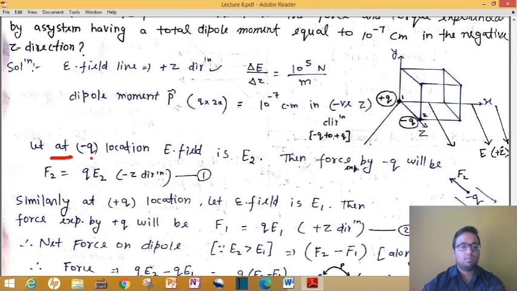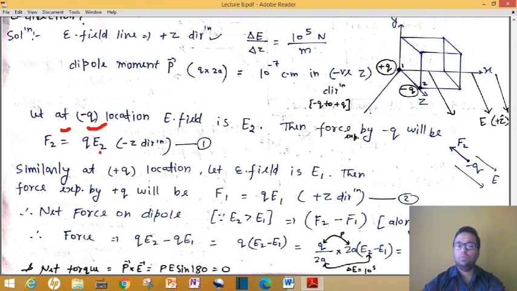Now the next thing is what? Let at the minus q location, where your minus q charge is kept, the electric field be E2. Then tell me what will be the force experienced by this minus q charge. If here we have some external electric field, then it will experience some force. That force will be opposite to the electric field, and that force will be F2 equal to q into E2, and it is along the minus z direction. This is our equation number 1.